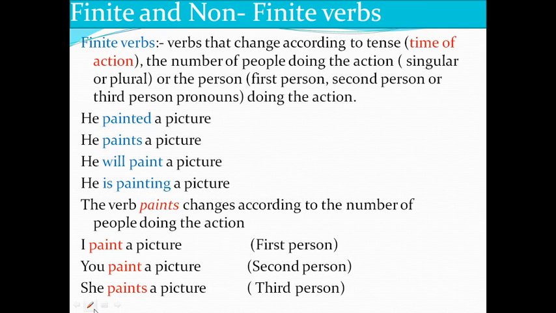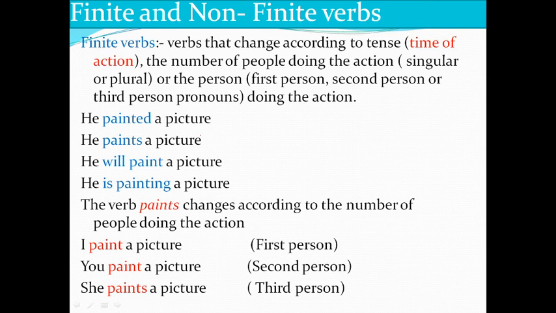So there are finite and non-finite verbs we see. So what's a finite verb? Finite verbs change according to tense. That means time of action. If it is present, the verb changes. Past, verb changes to V2. So that is a change. So those kind of verbs are called finite verbs. They change according to the tense.